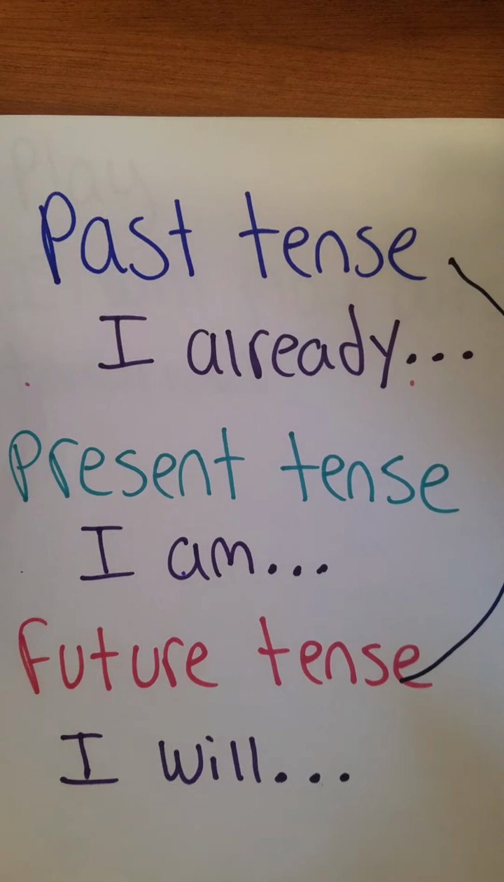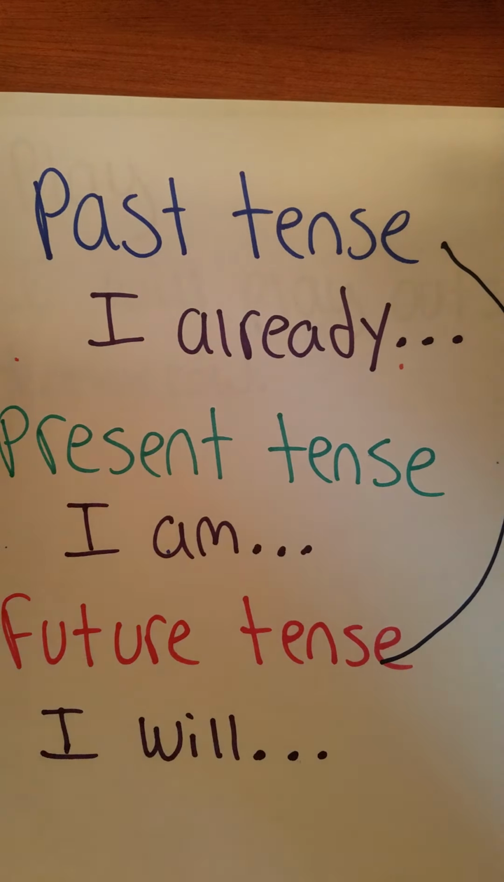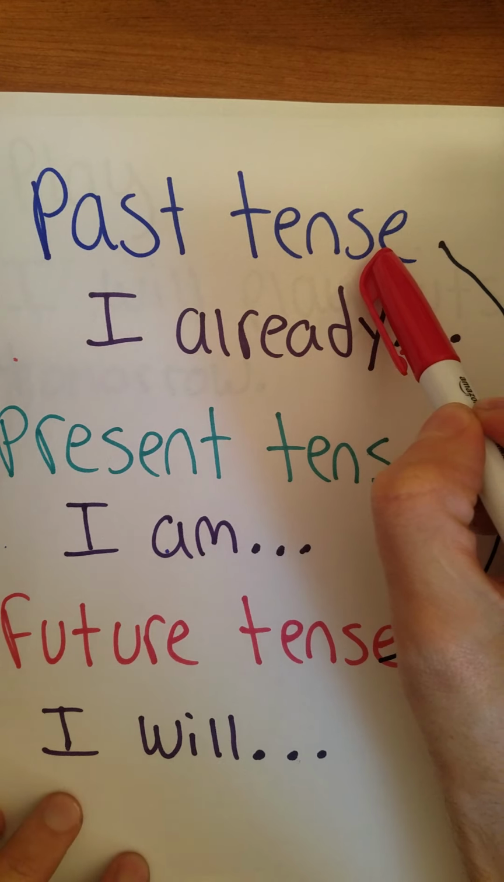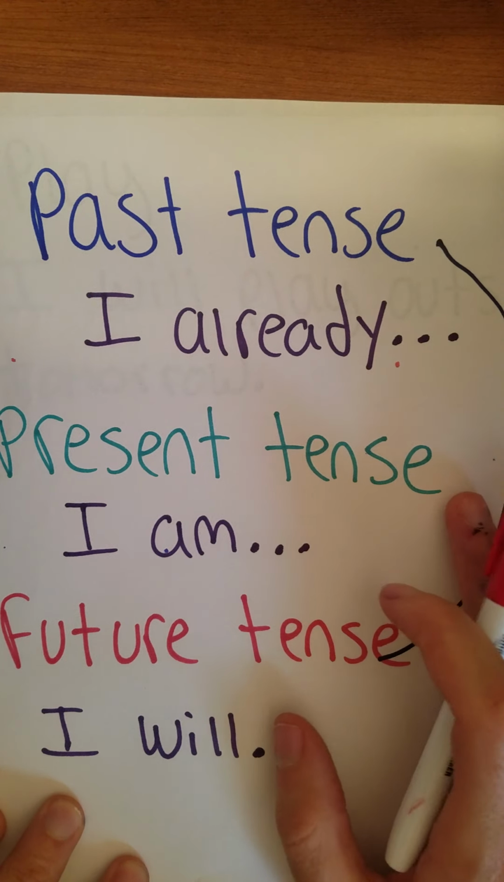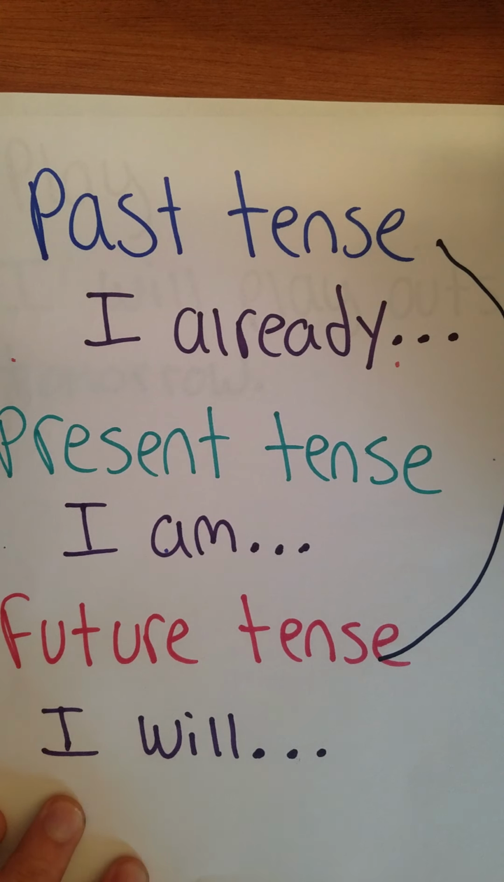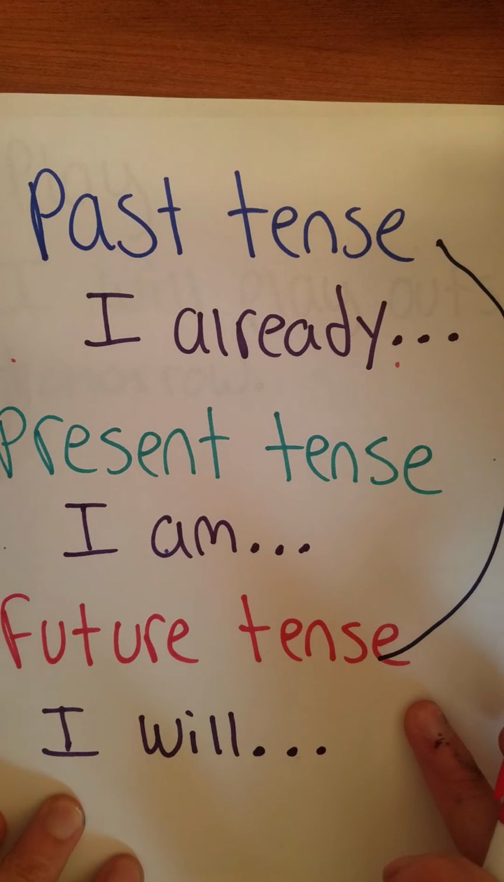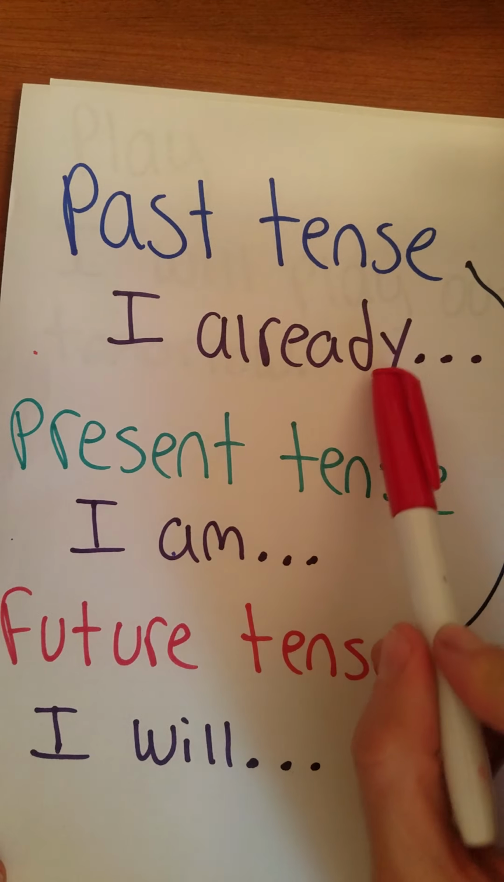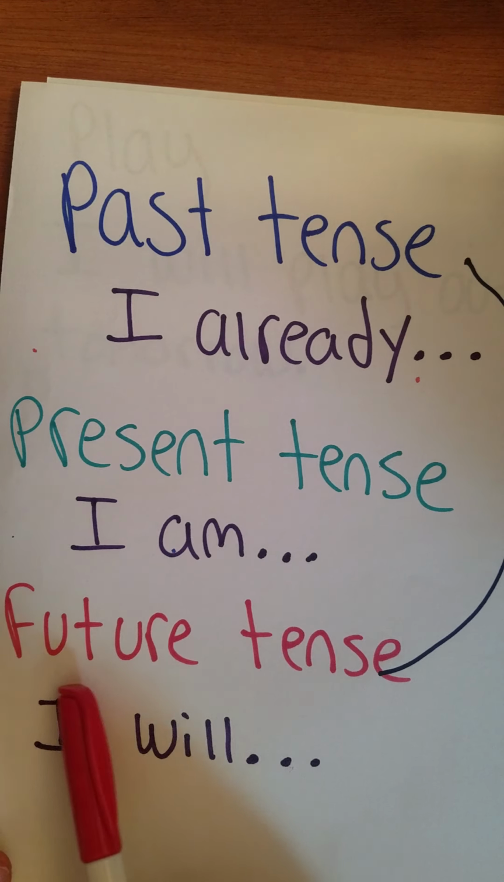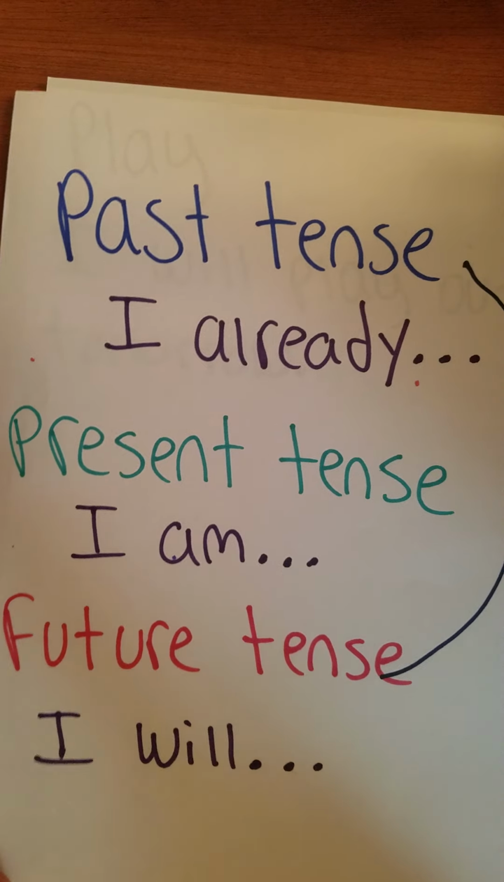Let's take a look again at our 3 different tenses. The sentence, I will play tomorrow. Are we talking about something that already happened, past tense, something that's happening right now, present tense, or something that hasn't happened yet, future tense? When is that happening? Did it already happen? Is it happening right now? Or has it not happened yet? Well, if we're saying I will play outside tomorrow, it has not happened yet. So that is a future tense sentence.